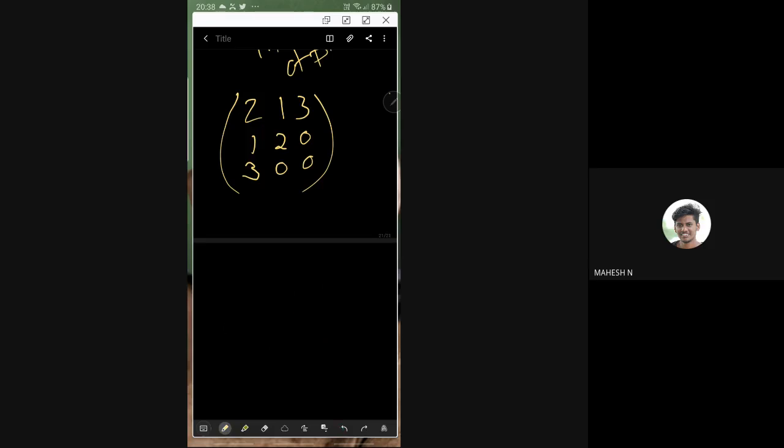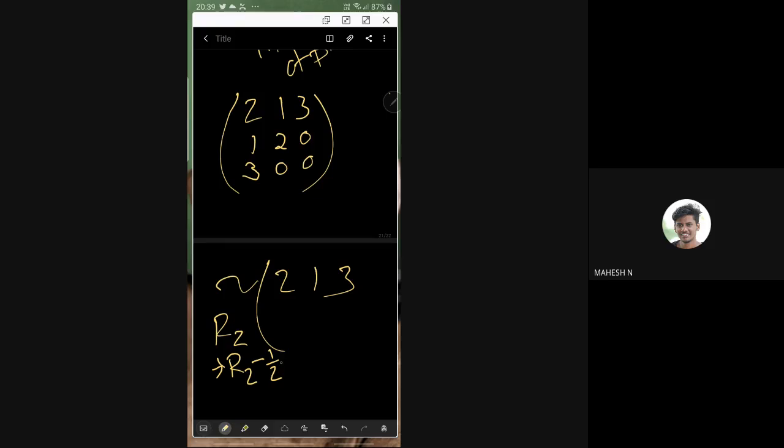Okay. So here what I will do is keep 2 and 3 here. In the second one, I'll make 0. How can I make 0? Like R2 minus, can I say R2 minus half R1?